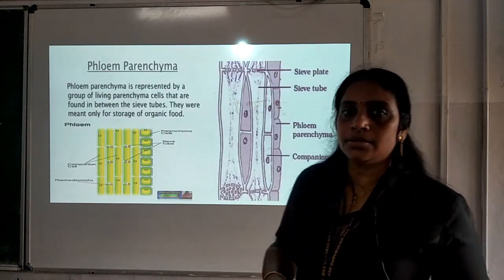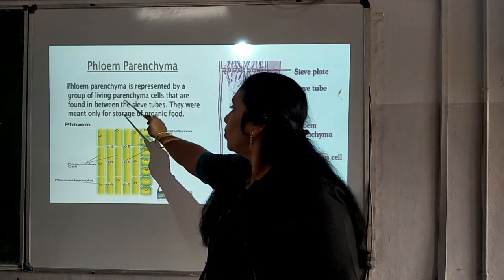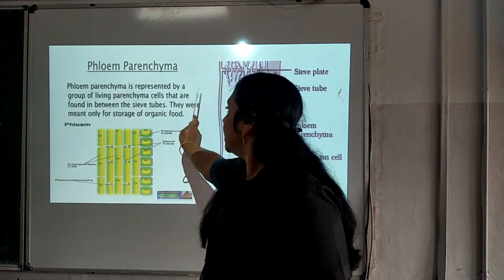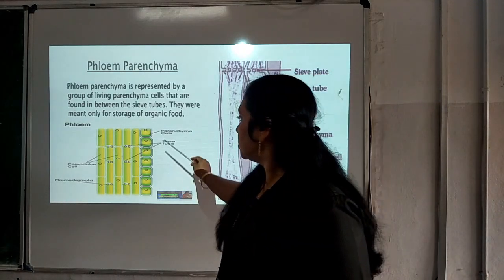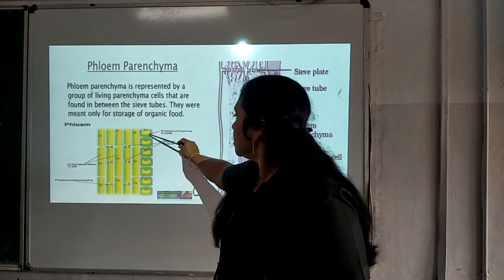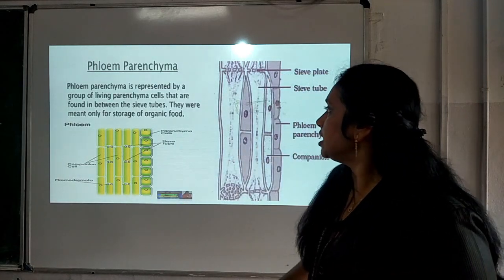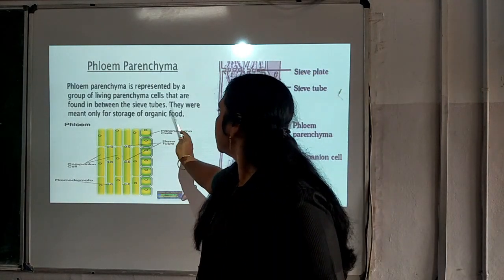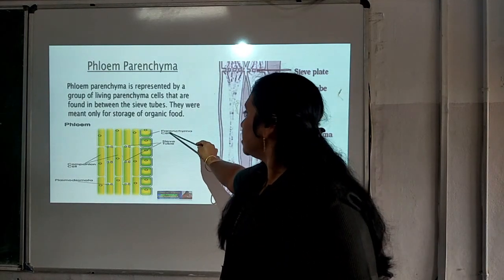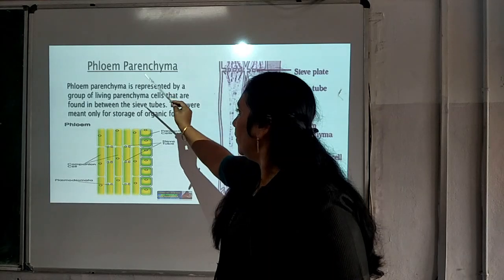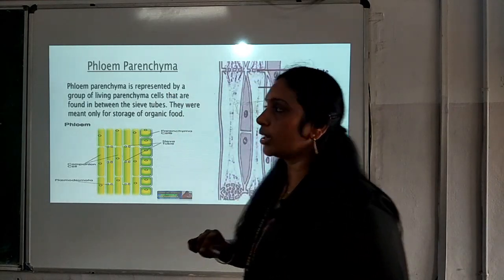The last one is phloem parenchyma. It is represented by a group of living parenchyma cells that are found in between the sieve tubes. This is parenchyma cells and this is the sieve tube. So, in between the sieve tubes we can see parenchyma cells. They are meant only for storage of organic food. Parenchyma cells related to phloem are used for storage of organic food.